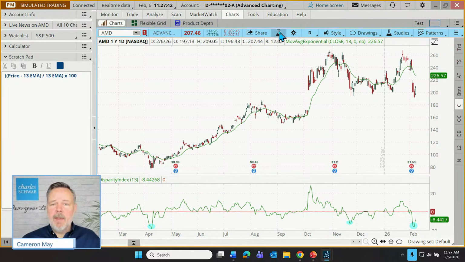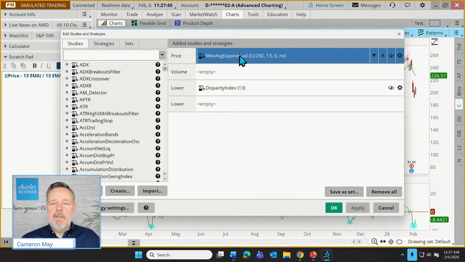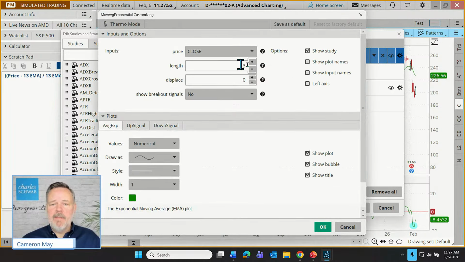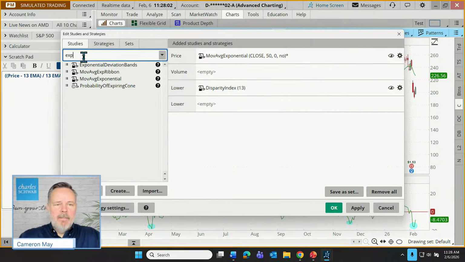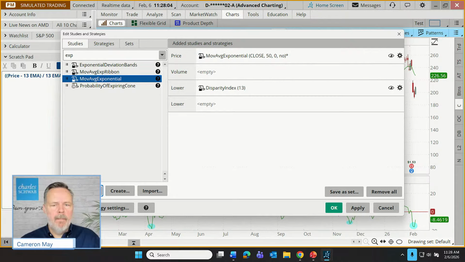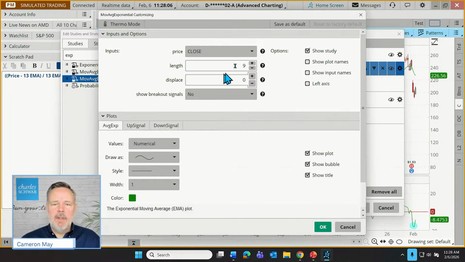So let's add that. Let's come up here. Now that we've had our discussion of how the disparity index uses the exponential moving average, the 13 exponential, I'm going to change that one. Let's change that one to a 50. And I'm going to make that red. And let's add another exponential moving average. And I'm going to change that one to a 200. I'll leave the 200 as green, kind of the cooler color. We'll change the shorter term one, the 50, to a red or a hotter color.